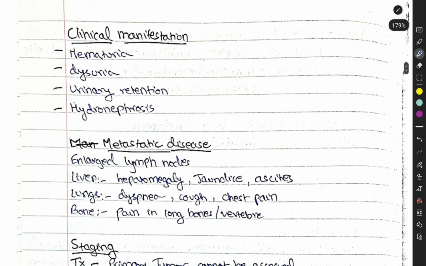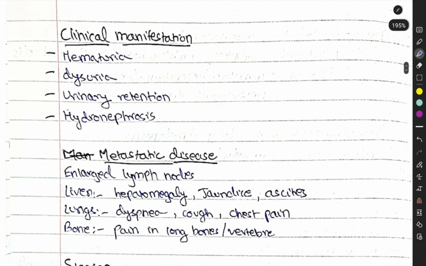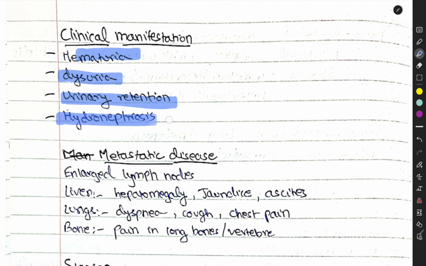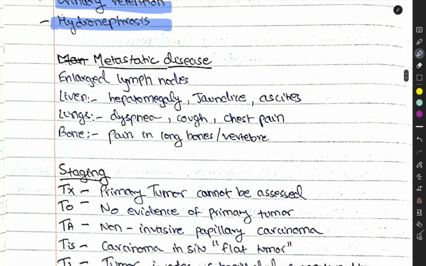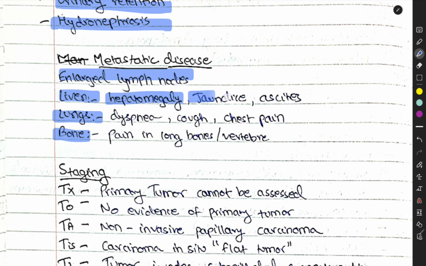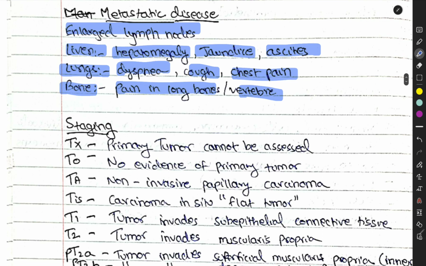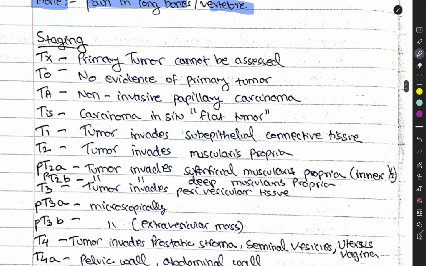Clinical manifestations for urothelial neoplasms are hematuria, dysuria, inability to produce urine, urinary retention, and hydronephrosis. Metastatic disease involves enlarged lymph nodes, liver, lungs, and bone. Metastasis will affect liver, lungs, and bone. Liver will cause hepatomegaly, jaundice, and ascites. Lungs will have dyspnea, cough, and chest pain. Bone will have bone pain, especially in the vertebrae, which is very troublesome.